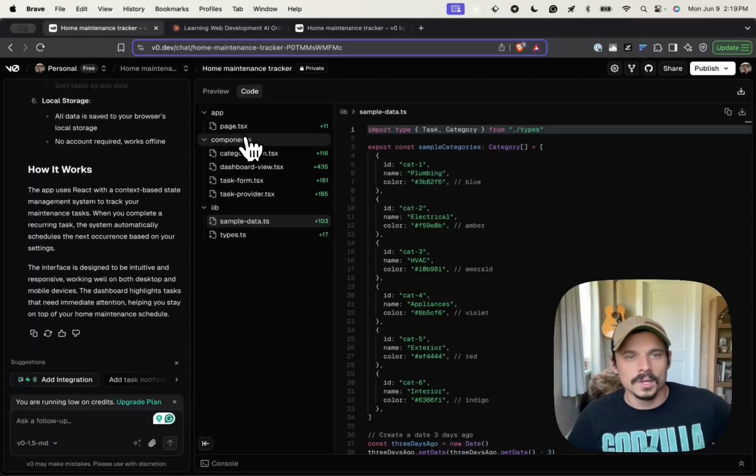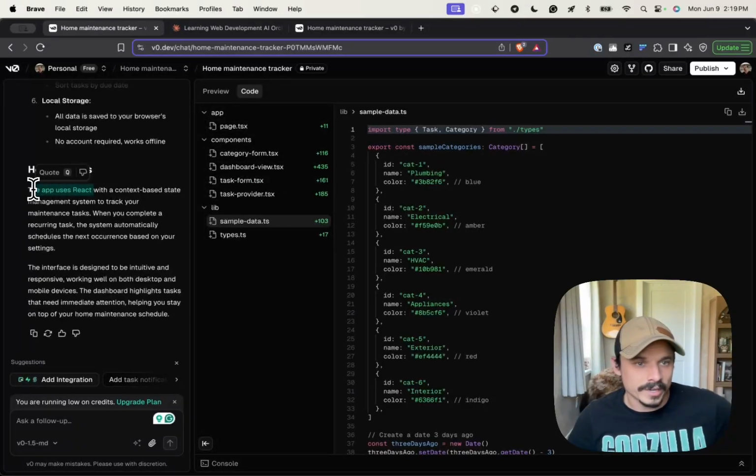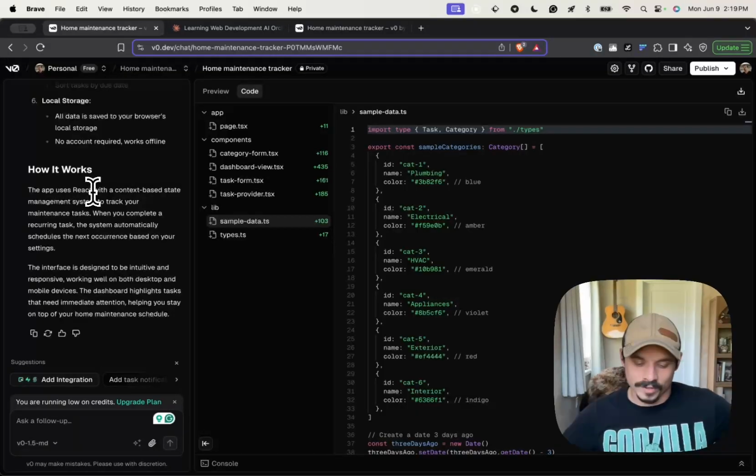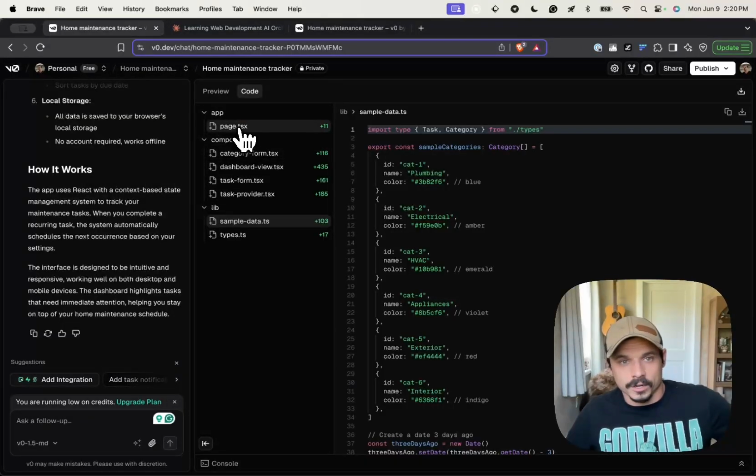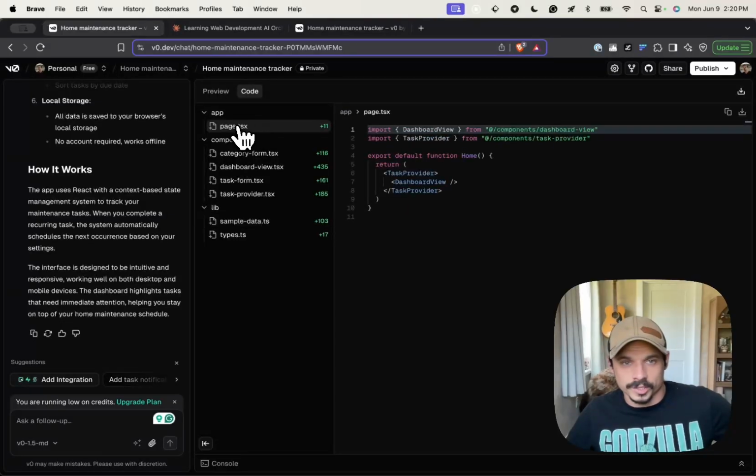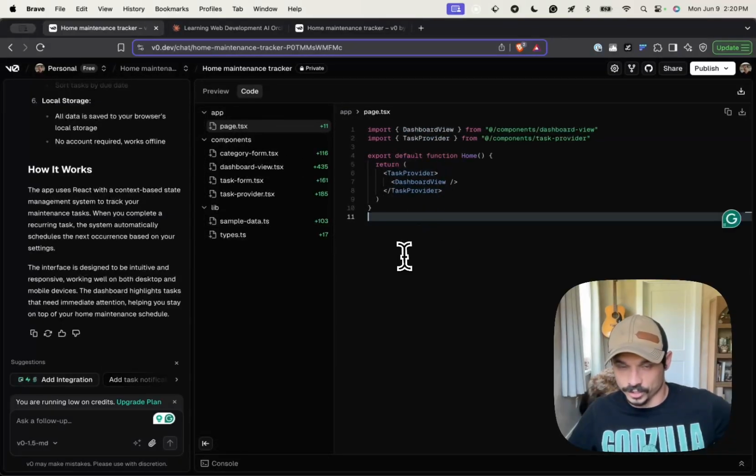So for example, in here, we can see that it uses React. Well, if I don't know how React works, I'm already off to a bad start. So the first thing I'd probably do is go find a tutorial and just learn the basics of what React is. But the problem with that is I need to build on top of the fundamentals of knowing how HTML, CSS, and JavaScript work before I know how React works and what React is actually for. So I could go in here and I could say, okay, I'm going to figure out, what is this page file doing? Page.tsx. What is this actually doing?